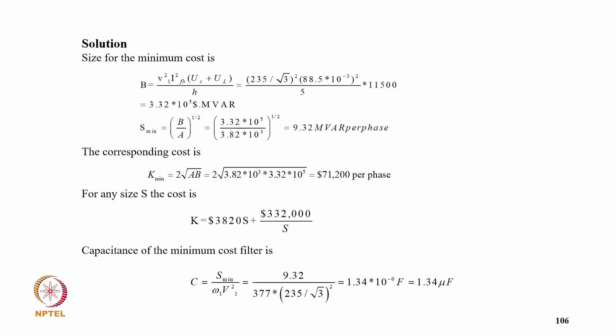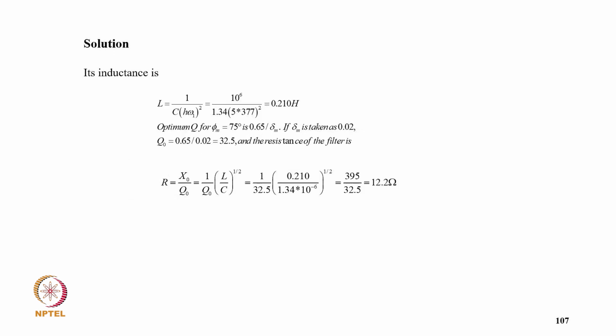So the capacitance of the minimum cost filter is equal to S minimum upon V1 square omega 1, so it comes to 1.34 microfarad, and its inductance L equal to 1 upon C h square omega 1 square, so it comes to 0.21 Henry, and the optimum Q for phi m is 75 degree, that is 0.65 upon delta m, and delta m is taken as 0.02, so Q0 equal to 0.65 upon 0.02, that is 32.5, and the resistance of the filter is R equal to X0 upon Q0. So putting in the value, it comes to 12.2 ohm.